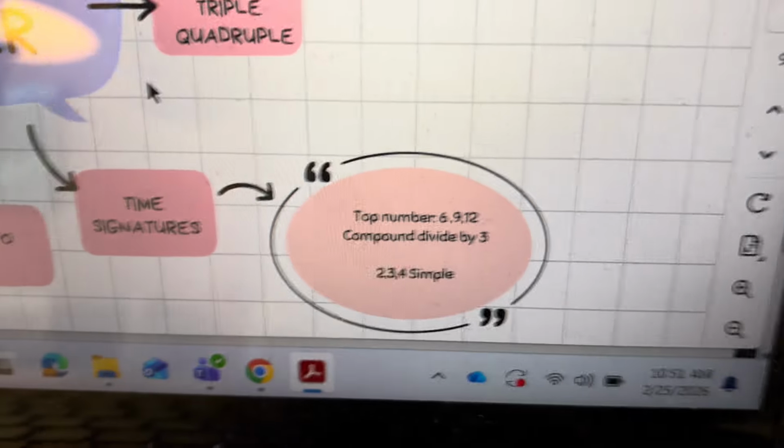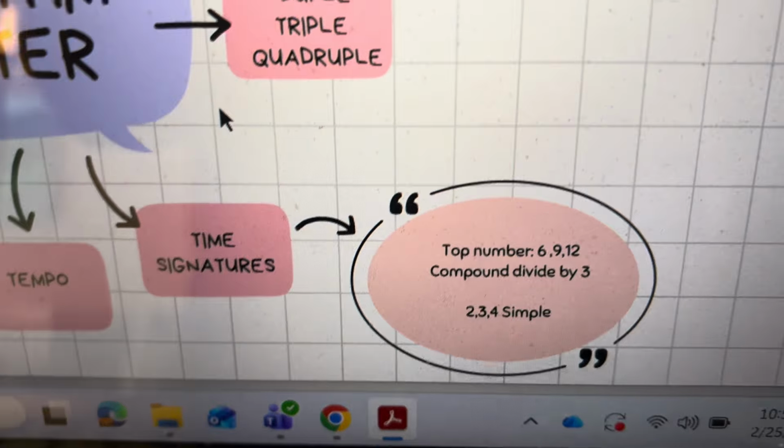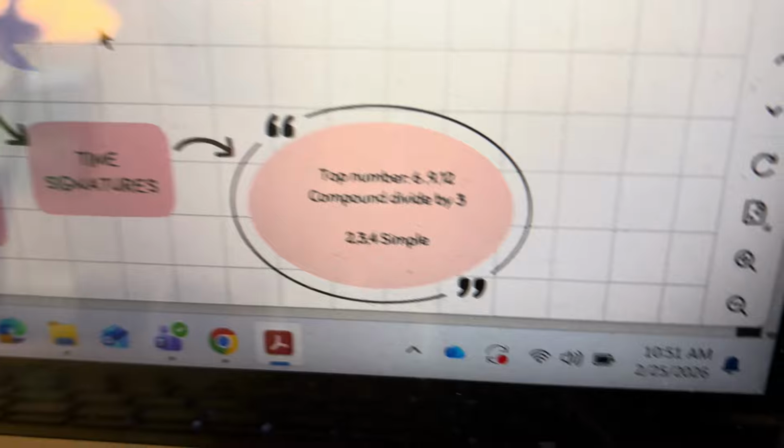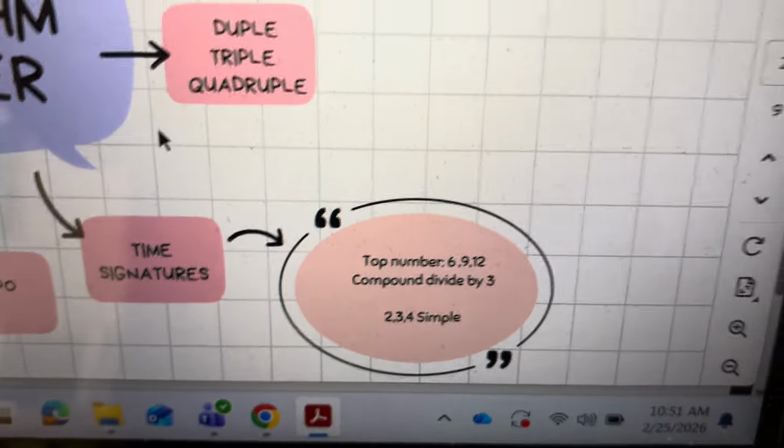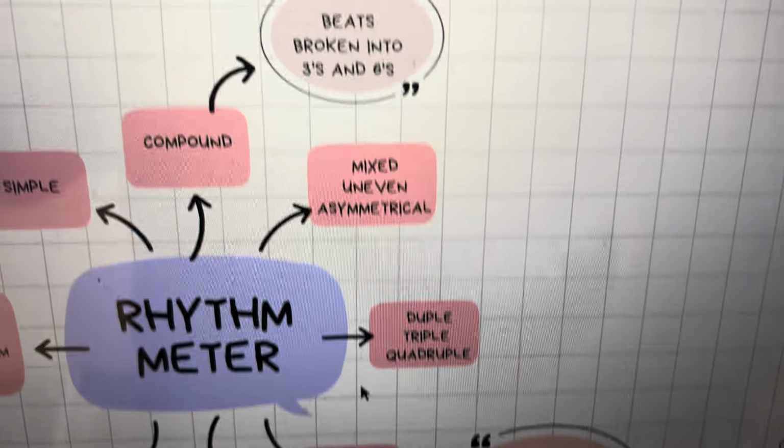And that number could be over anything. It could be 12/16. It could be 6/16. That would be the 16th note. The dotted 8th note would get the beat. All right? So those are our meter types.